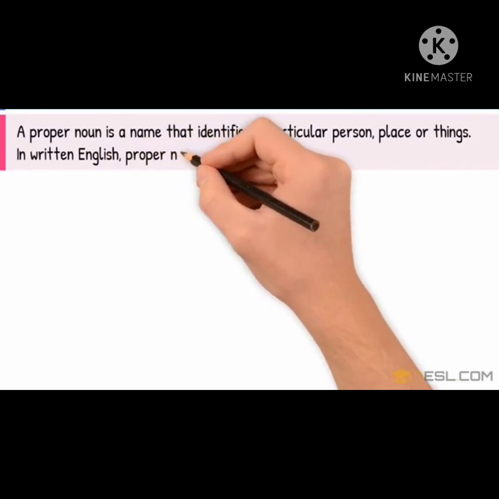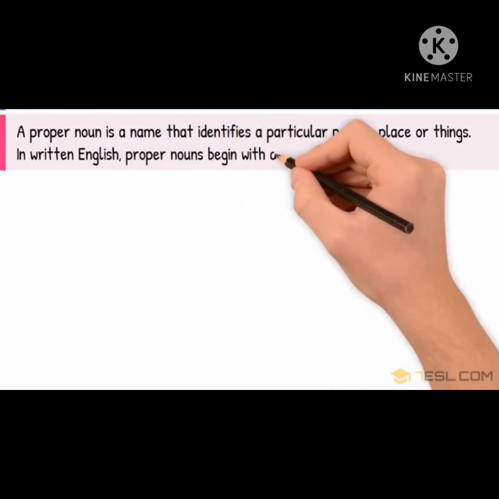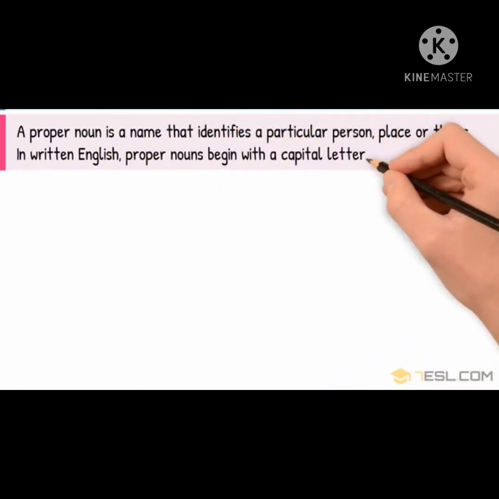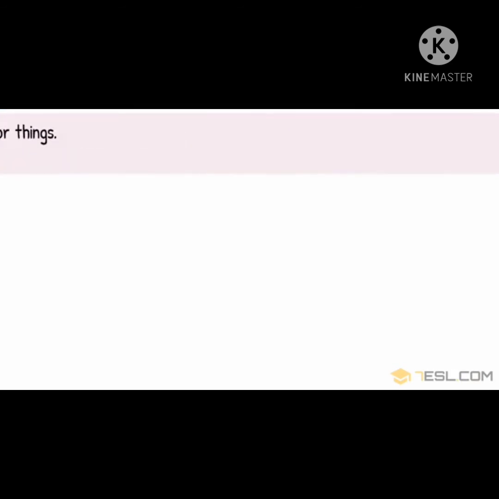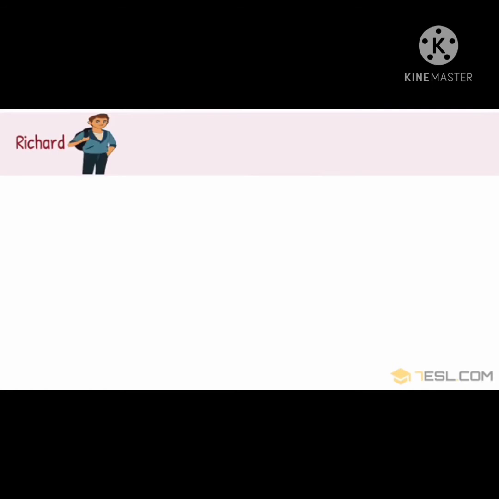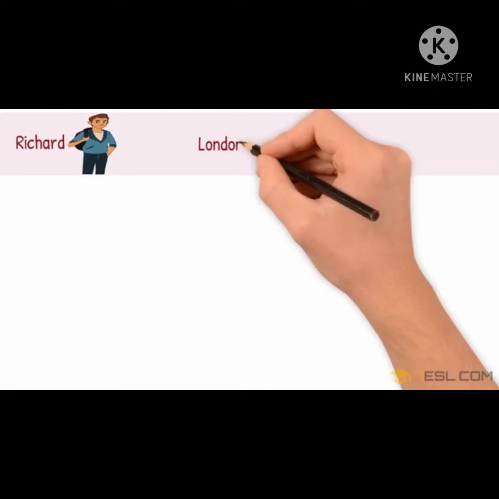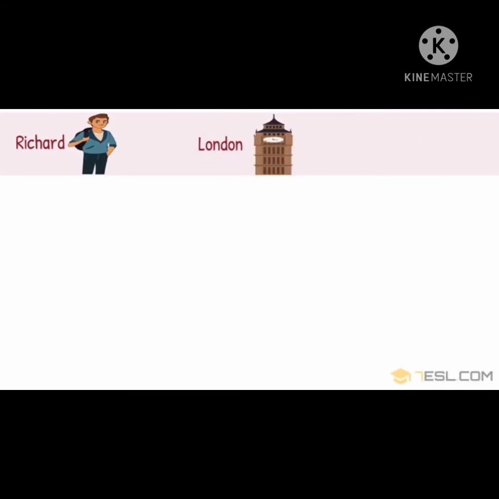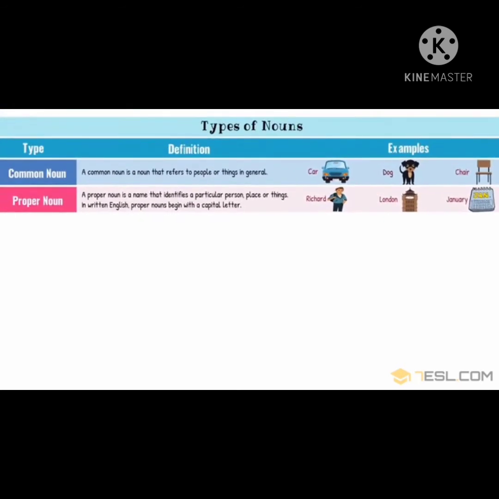And in English, when we are writing about a proper noun, we begin with a capital letter. For example, the name of a specific boy, London and January. These are all referring to a specific month, person or place.